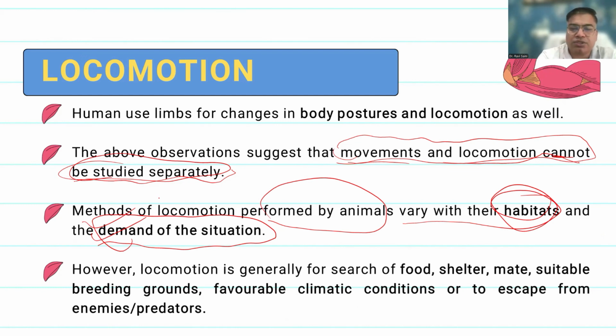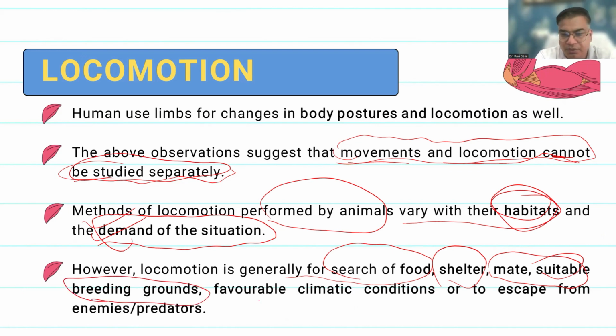Mainly locomotion is shown for search of food, shelter, finding a mating partner, finding suitable breeding grounds for offspring, favorable climatic conditions, and lastly for protection, basically to escape from enemies or predators. So these are the various factors which are responsible for various types of locomotion and movements.